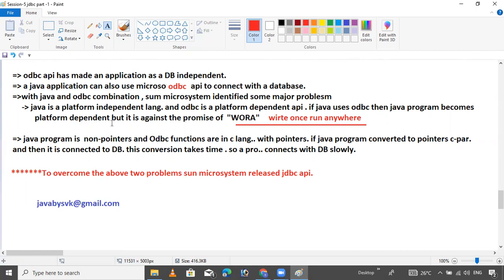First, Java is platform independent, everyone knows that, that's why Java is popular. And ODBC is platform dependent, because it is developed using C programming. If Java uses ODBC, then the program becomes platform dependent, which is against Java's goal.